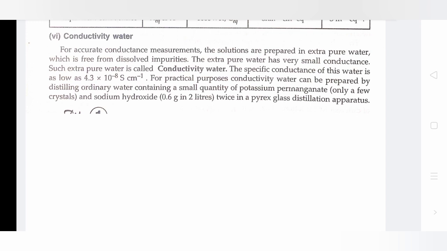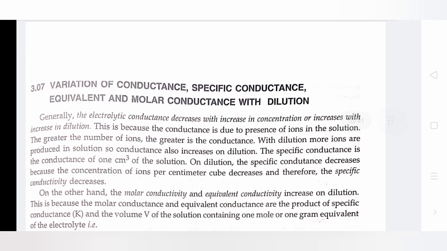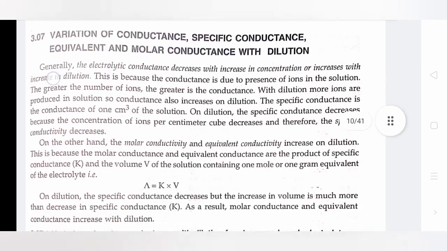For practical purposes, conductivity water can be prepared by distilling ordinary water containing a small quantity of potassium permanganate, only a few crystals, and sodium hydroxide twice in a Pyrex glass distillation apparatus. Variation of conductance, specific conductance, equivalent and molar conductance with dilution.